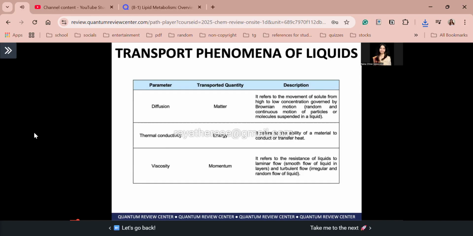Lastly, in transport phenomena, we also determine the viscosity. So here, the transport quantity is momentum. Bakit momentum? Because when we say that particles have a momentum, they have a mass. Okay? And now, this refers to the resistance of liquids to laminar flow.